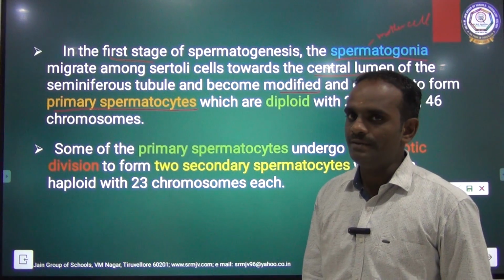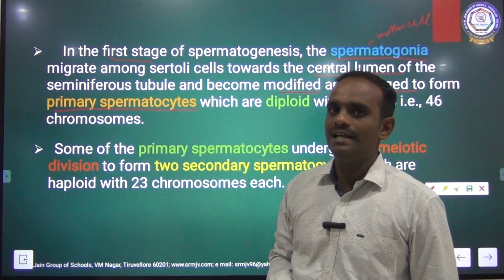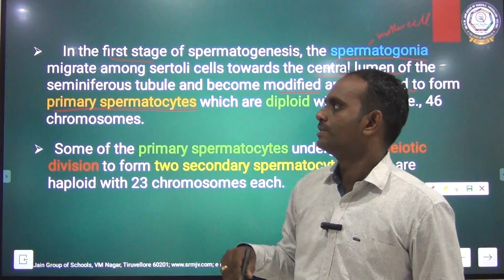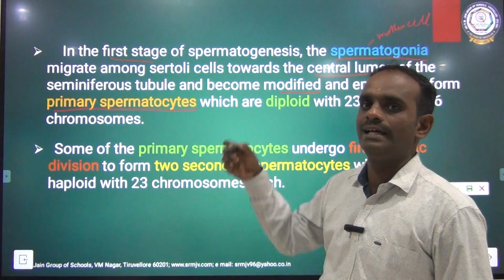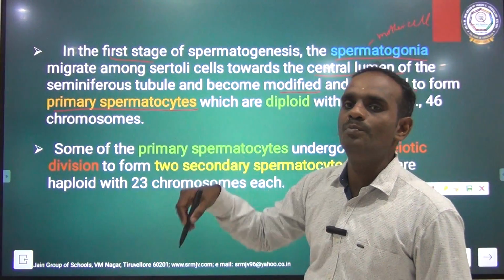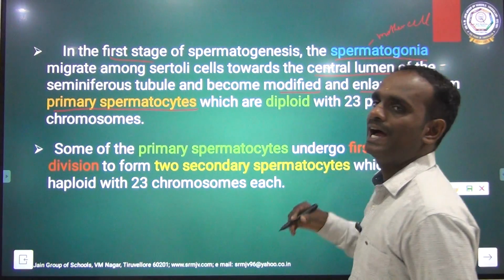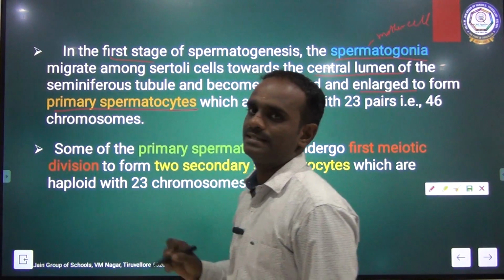Once again I am repeating, the spermatogonia slowly migrate among the Sertoli cells, enter the lumen of the seminiferous tubules, and become modified and enlarged cells called primary spermatocytes.